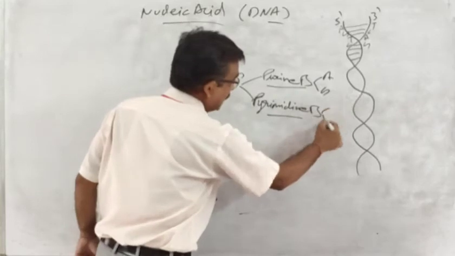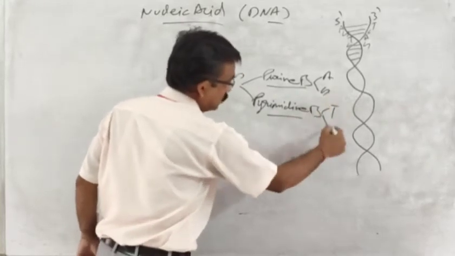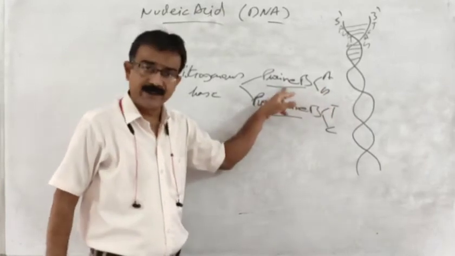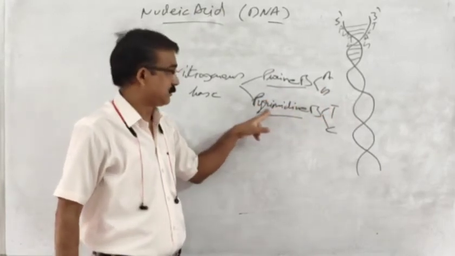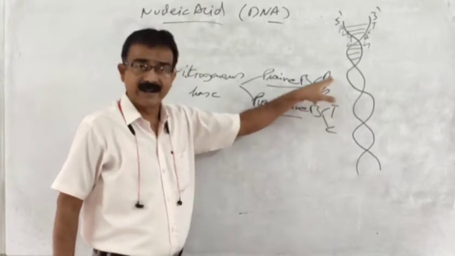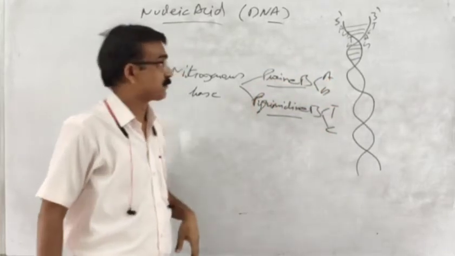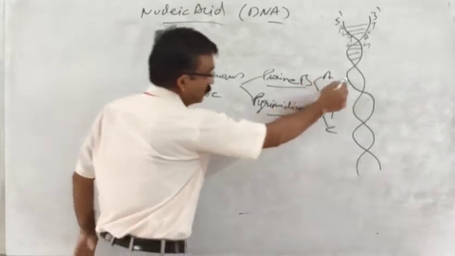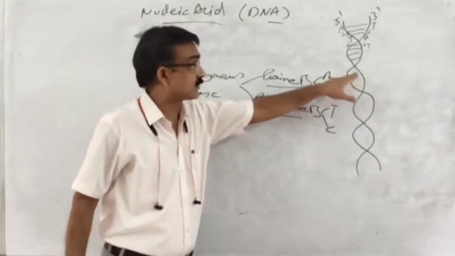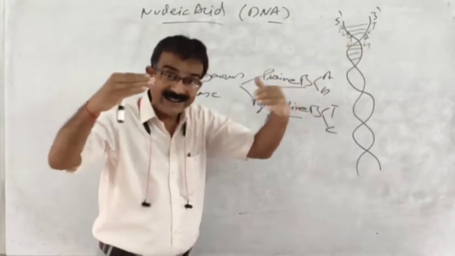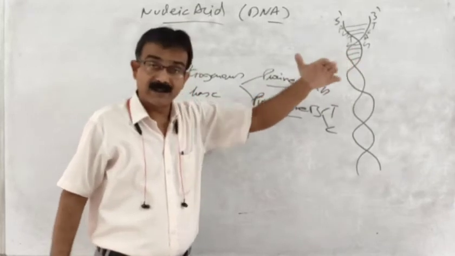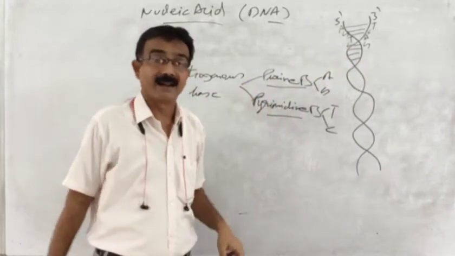A connects with T. G connects with C. So A and G are purine bases, and pyrimidines are T and C. Thymine, cytosine, guanine, adenine. So these are the bases, and these are the two basic strands. These two strands show anti-parallelity to each other. The strands are not parallel, they show an anti-parallel arrangement.